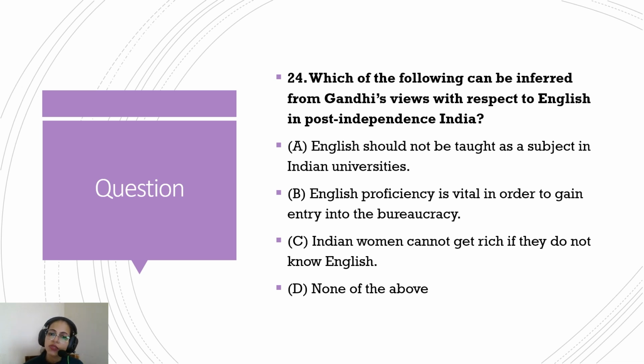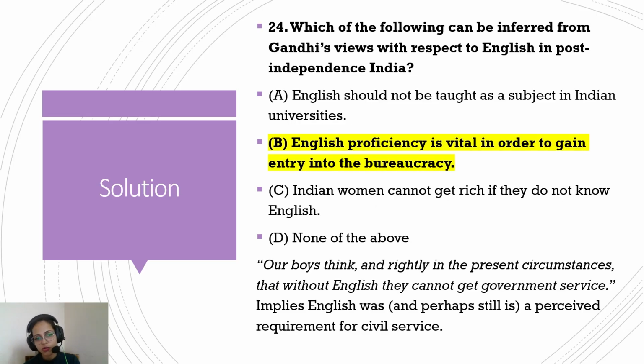Which of the following can be inferred from Gandhi's views with respect to English in post-independence India? English should not be taught as a subject in Indian universities. This is kind of radical. Mr. Gandhi is not being this radical at this point. English proficiency is vital in order to gain entry into the bureaucracy. Indian women cannot get rich if they do not know English. So option C is not making sense. Option D is also not right. Option B is the right answer.